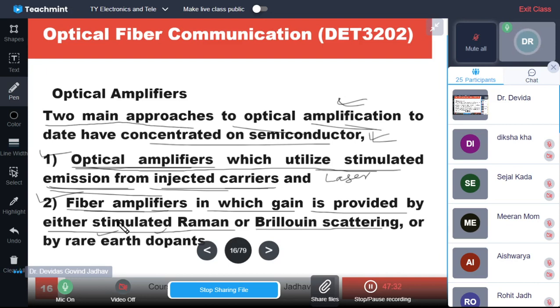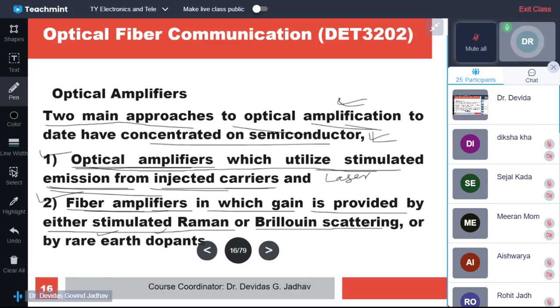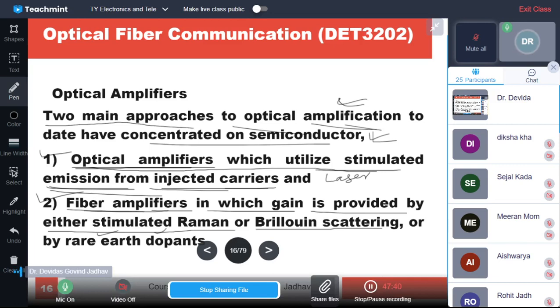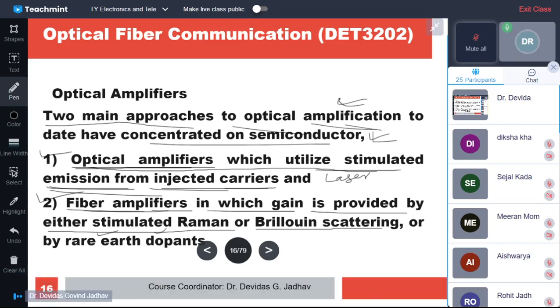So in case of fiber amplifiers, either the stimulated Raman or stimulated Brillouin scattering effect is used, or the fiber is doped with rare earth dopants, and that fiber is used as an amplifier along with the main fiber. So two approaches are there. One is using the device, and that device is having the stimulated emission from injected carriers. Second is using the fiber.